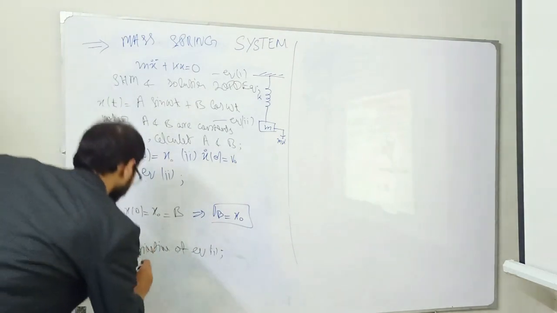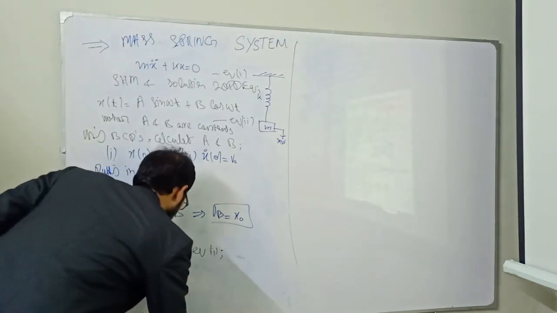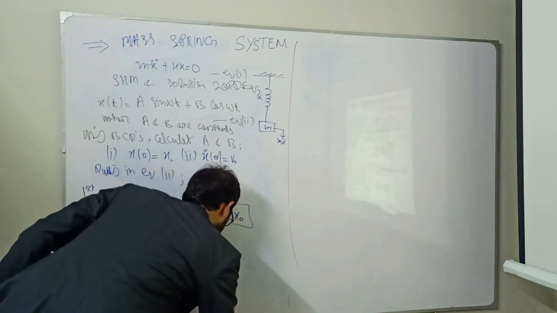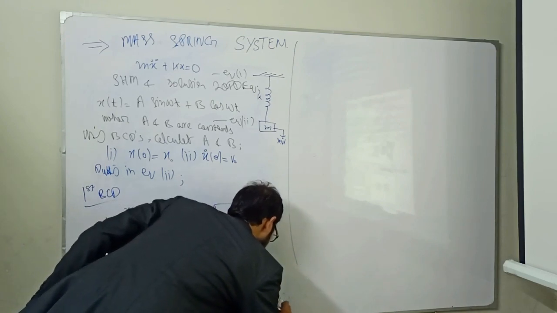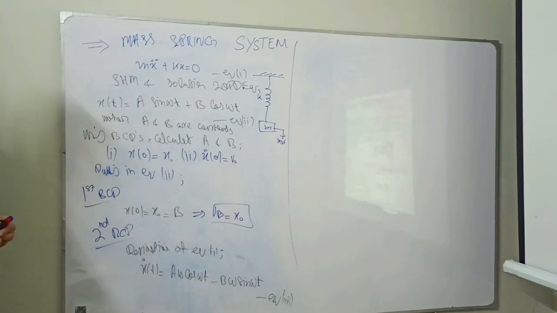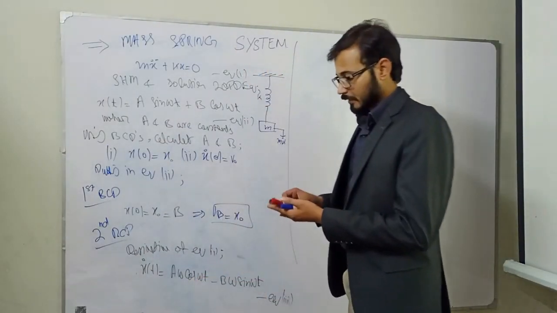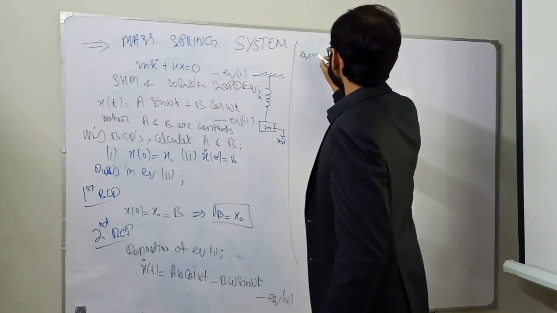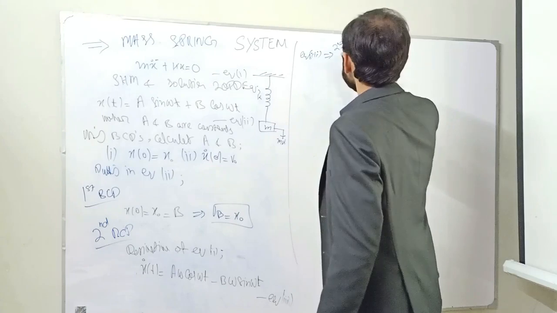This is equation 2, x of t is equal to a sin omega t plus b cos omega t, and we will get x dot of t is equal to a omega cos omega t minus b omega sin omega t. This is your equation number 3. So again, putting the second boundary condition, we will have from equation number 3, implies from the second boundary condition.